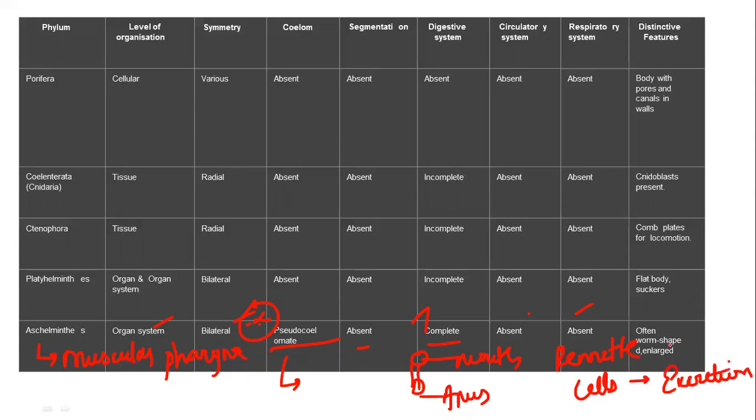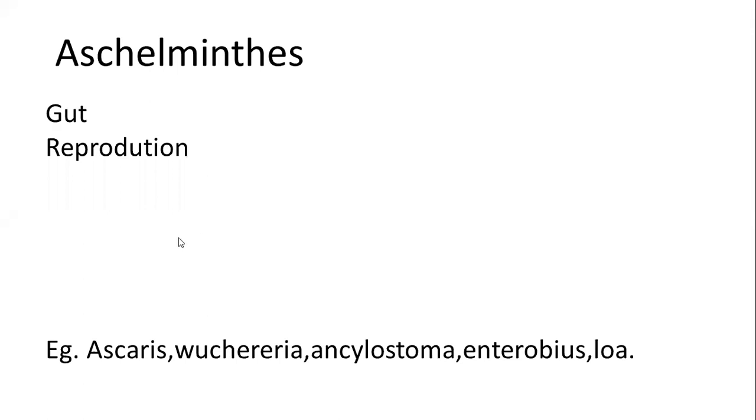Often they are worm shaped and round in shape, as the name suggests. The common name of Aschelminthes is roundworms. The habitat is usually both aquatic and terrestrial. They are bilaterally symmetrical, organ system level, triploblastic, and pseudocoelomate. That is one important point.